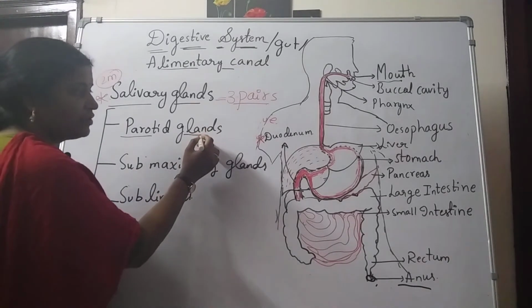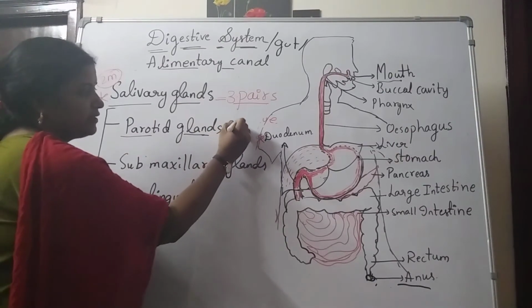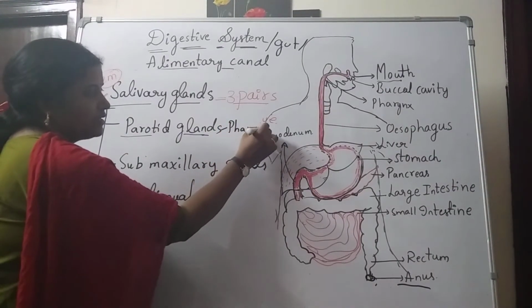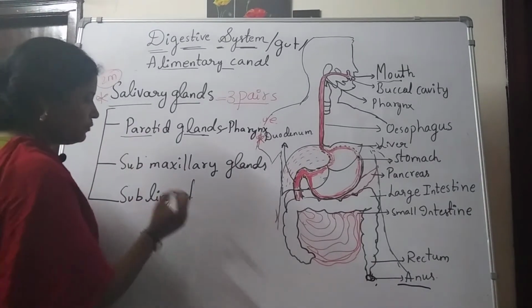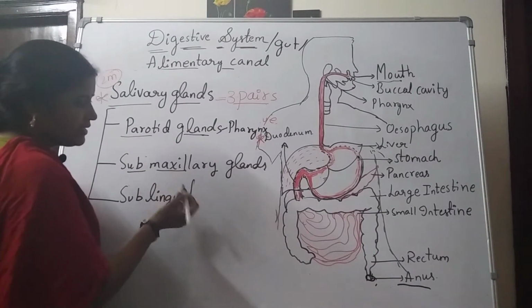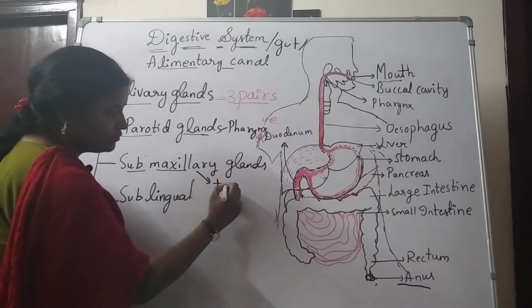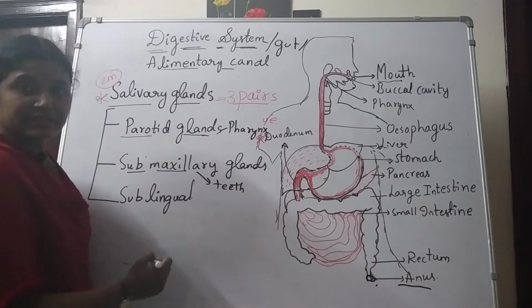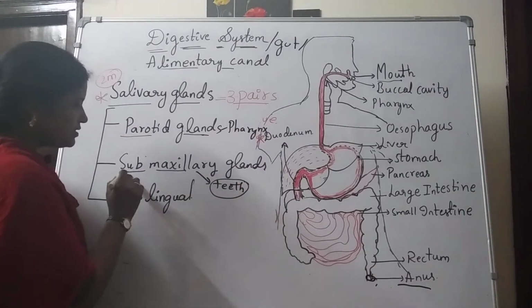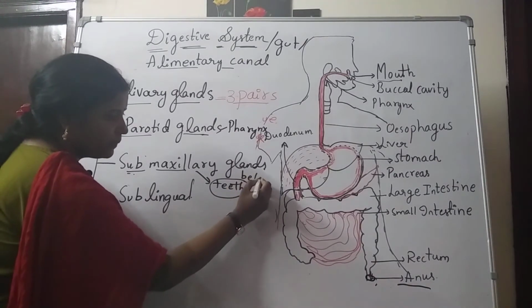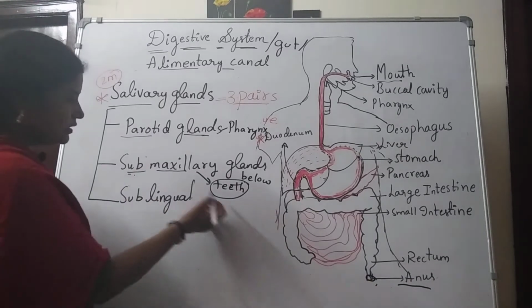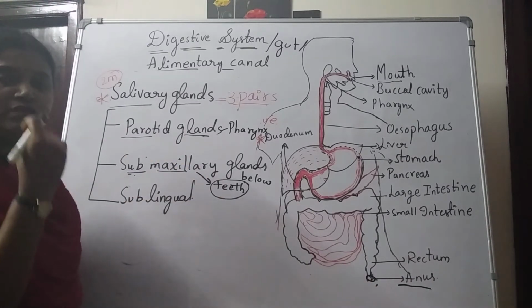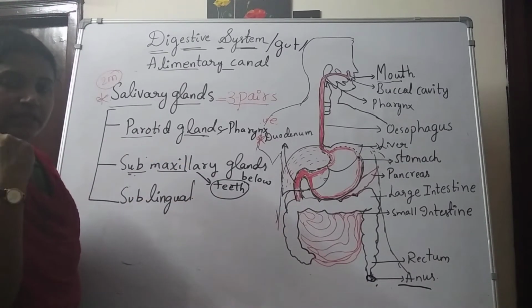For example, parotid glands are present above the pharynx. Submaxillary: maxillary means teeth, and sub means below the teeth, so these glands are present in the lower jaw.